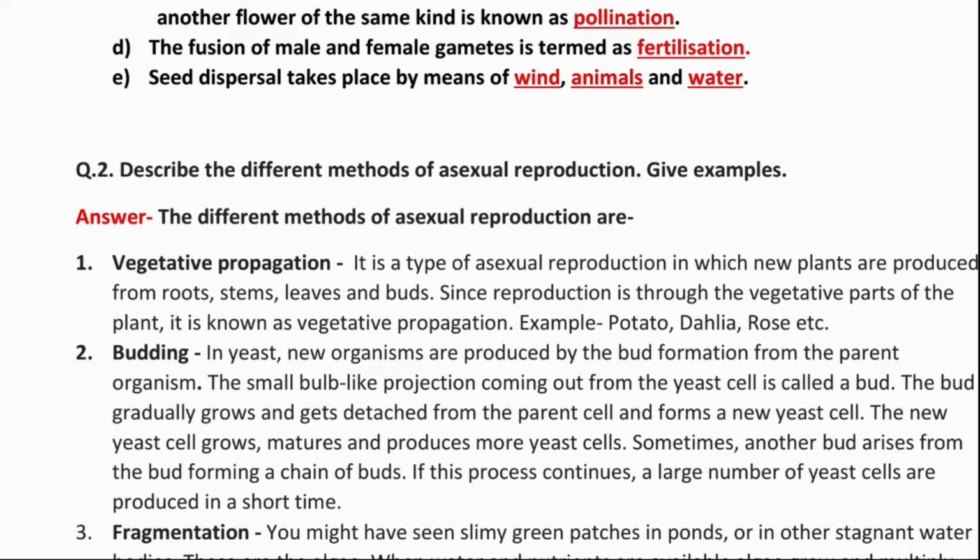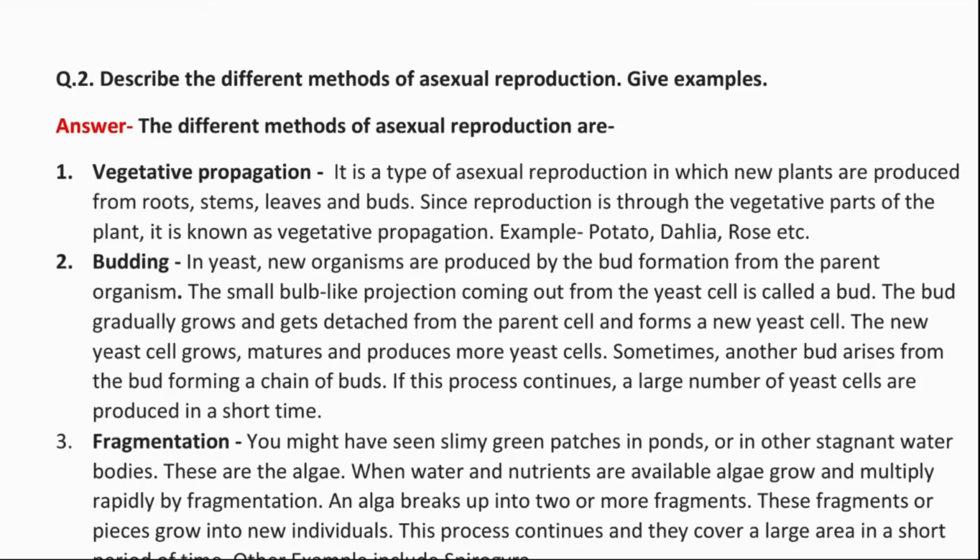Question 2. Describe the different methods of asexual reproduction. Give examples. So the different methods of asexual reproduction are: number 1, vegetative propagation. Now vegetative propagation is a type of asexual reproduction in which new plants are produced from roots, stems, leaves and buds. Since reproduction is through the vegetative parts of the plant, it is known as vegetative propagation. The examples of vegetative propagation are potato, dahlia, rose and many more.